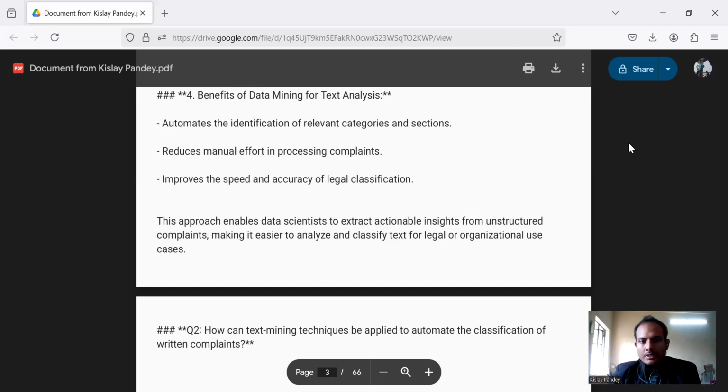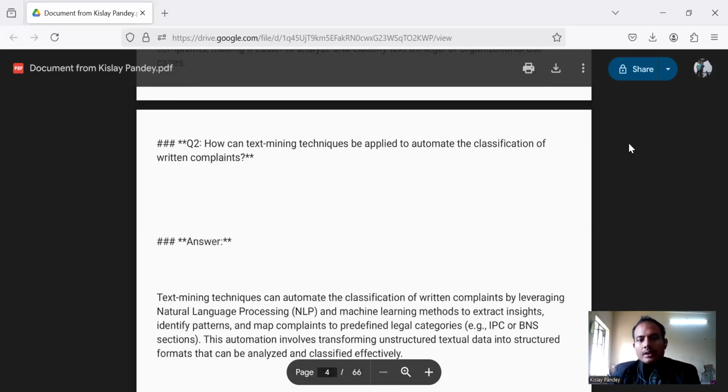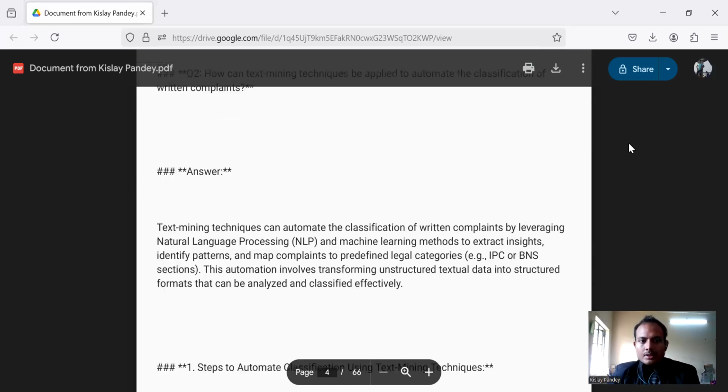This approach enables data scientists to extract actionable insights from unstructured complaints, making it easier to analyze and classify text for legal or organizational use cases. Now we are moving to question number 2. How can text mining techniques be applied to automate the classification of written complaints?